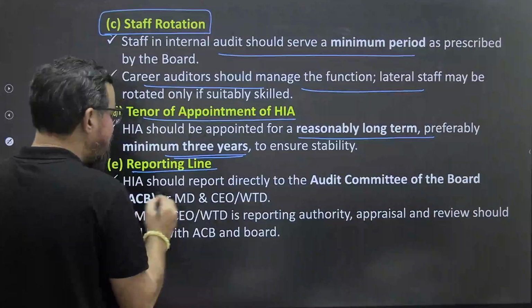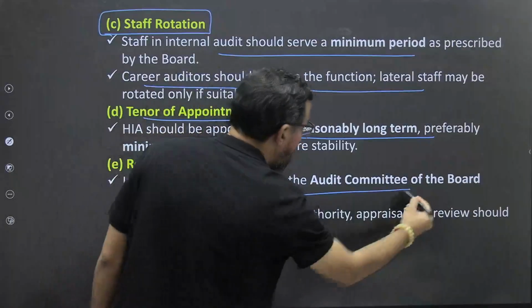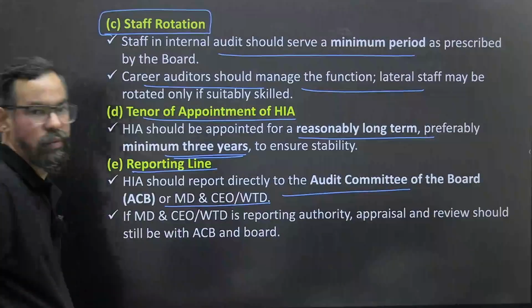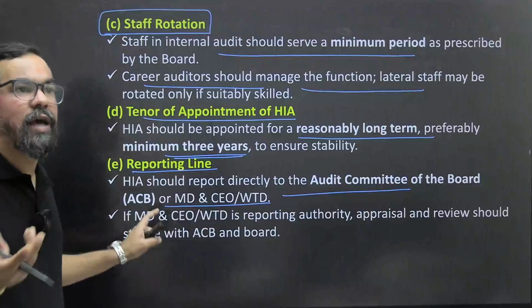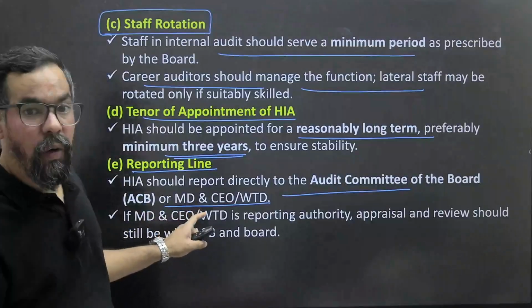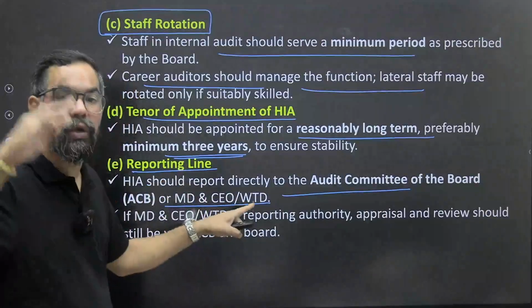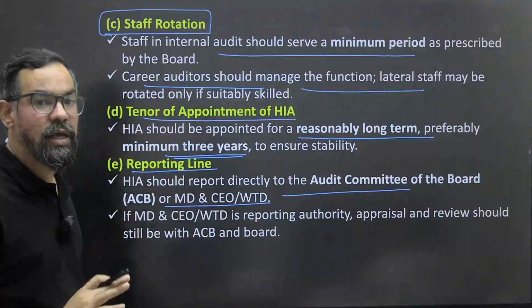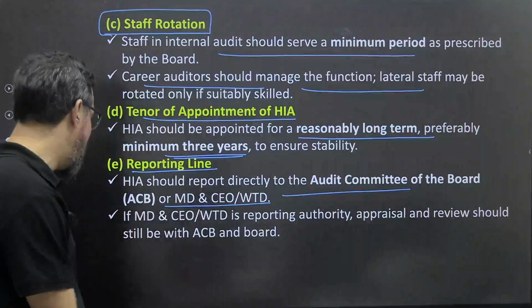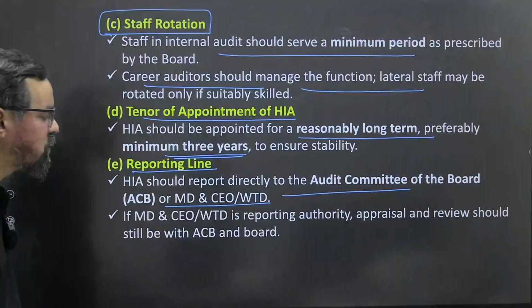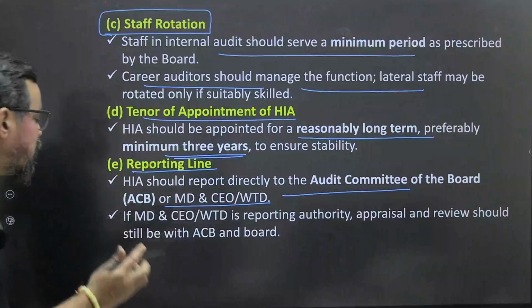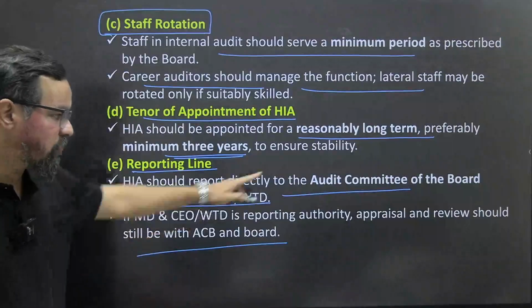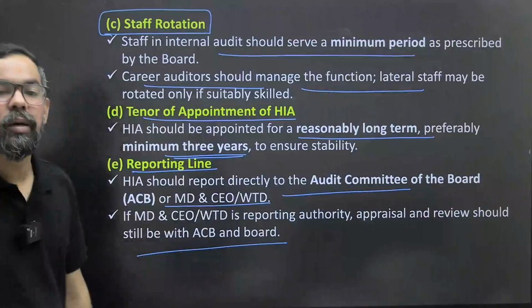Reporting line: the HIA should report directly to the audit committee of the board, or the MD or CEO or WTD. Okay, so their role is very important, and that's why we are aligning their reporting to the head of that particular bank, so they can easily escalate things if anything goes wrong in the bank itself. If the MD, CEO or WTD is the reporting authority, appraisal and review should still be with the ACB and the board itself. Okay? The audit committee of the board or the entire board itself.